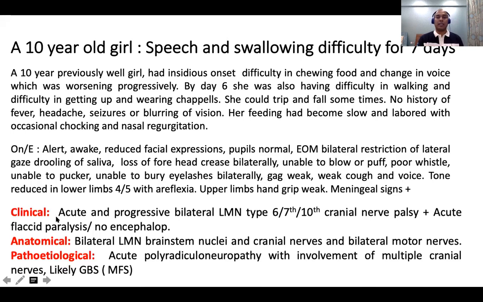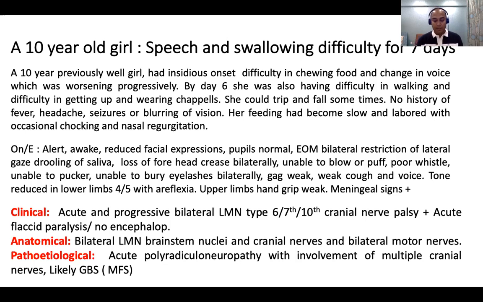If I do this in CAPE format, it is an acute and progressive bilateral 6th, 7th, and 10th cranial nerve palsy with acute flaccid paralysis. So bilateral LMN brainstem nuclei, cranial nerves, and bilateral motor nerves. So it becomes an acute polyradiculoneuropathy with multiple cranial nerves. So here the diagnosis becomes GBS, Guillain-Barré, the Miller-Fisher type of Guillain-Barré syndrome.